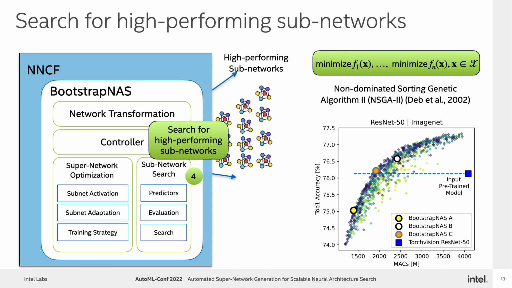We discuss two subnetworks in the Pareto front. We have Bootstrap NAS A, which requires less MACs than the input pre-trained model while having a drop in accuracy of no more than 1%. Another subnetwork, Bootstrap NAS C, maintains the accuracy of the input model while requiring significantly less MACs.